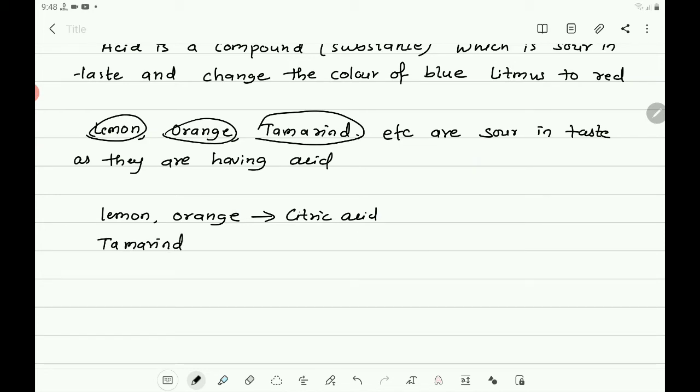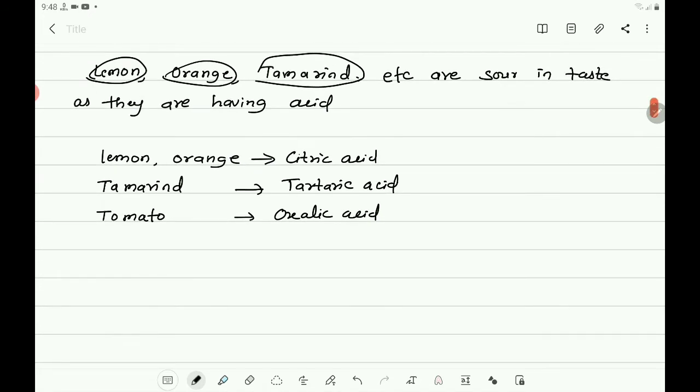Tamarind is having tartaric acid. Then you can give tomato. Tomato is having oxalic acid. Grapes also are having tartaric acid.